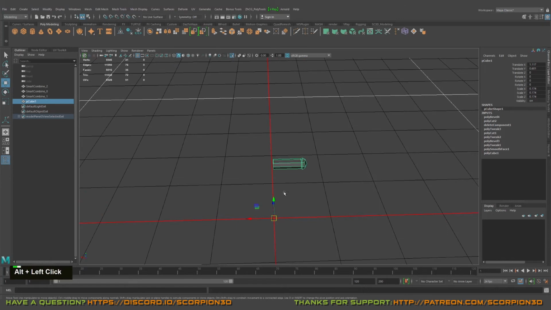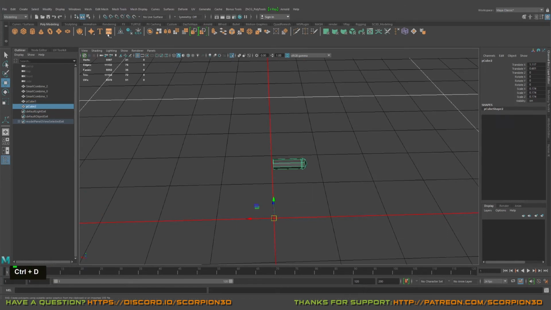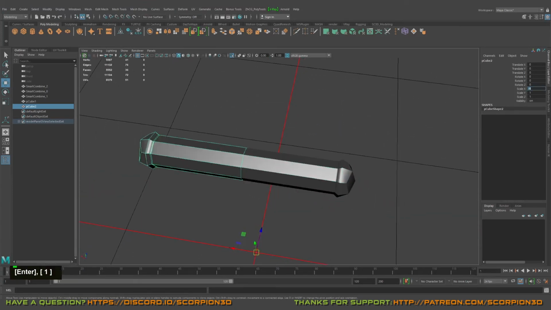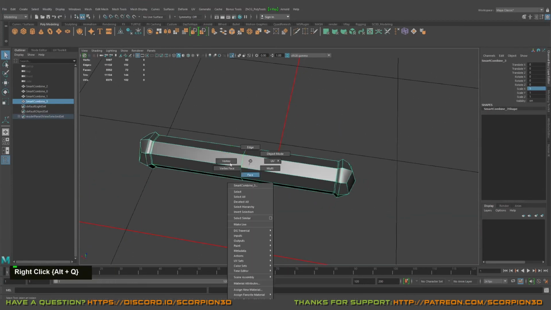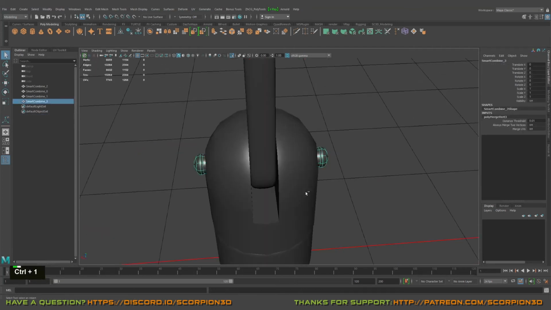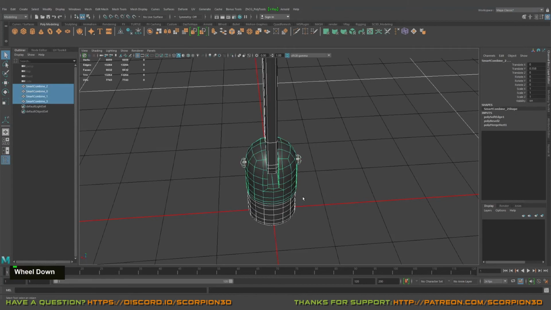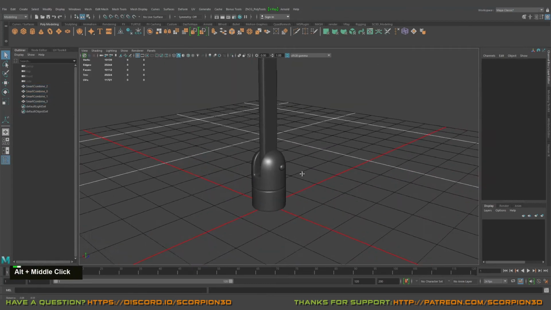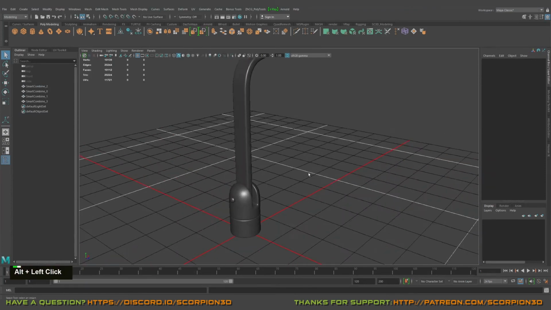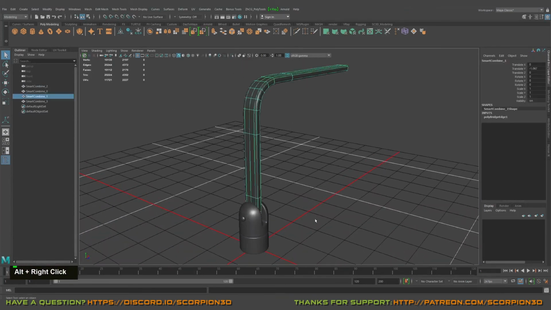Okay, so what I will do, enter the pivot, flip over the X, merge it. Okay, we have something like that. Wonderful. And yeah, as you can see, as simple as that, we're creating the handle. Yeah, wonderful.